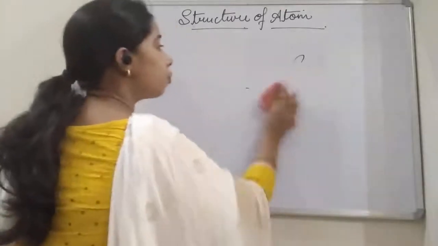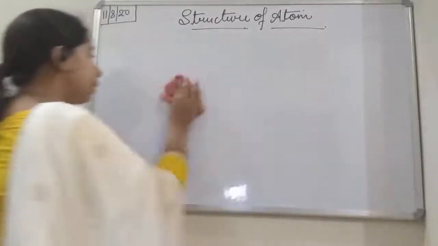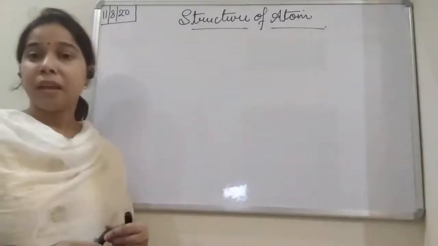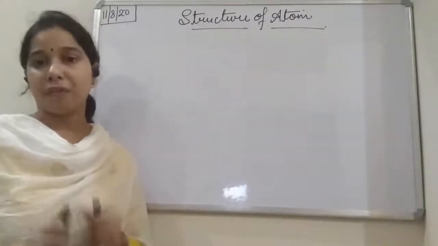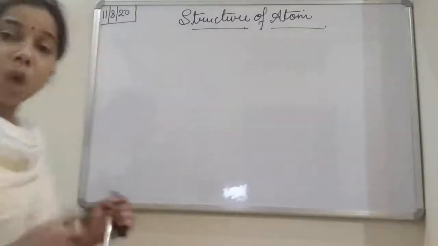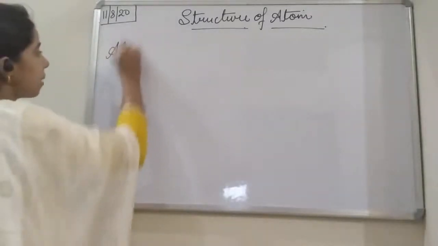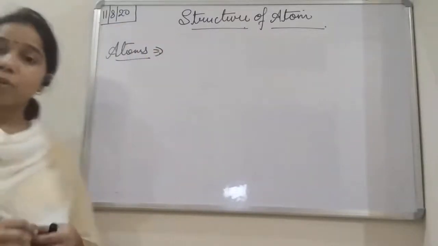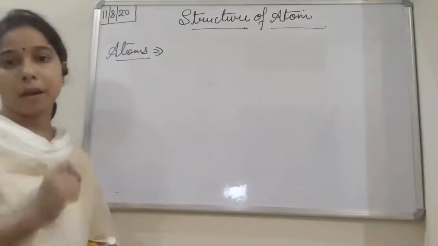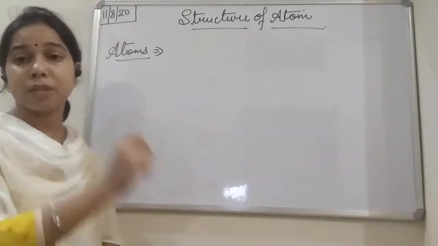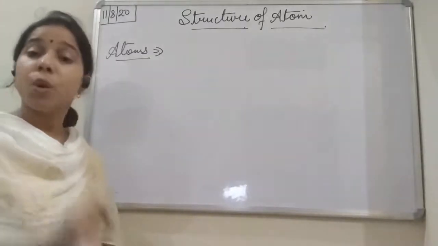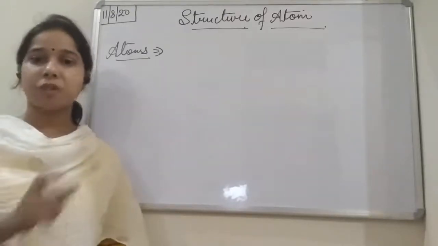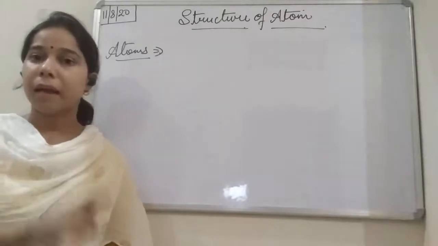But before that, students, let us first understand what this lesson set is. It is about the structure of atom. Okay, so when we were talking about the atom, students, what are atoms? Atoms are the smallest indivisible, indestructible particles which are present in an element. Okay, so the very small particle which is present in a particular element, that is the atom.